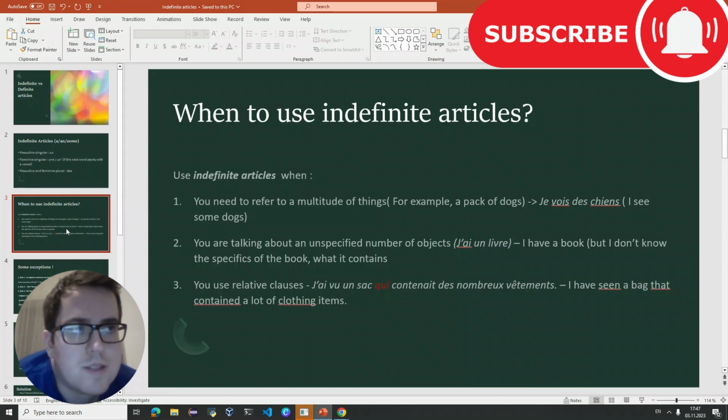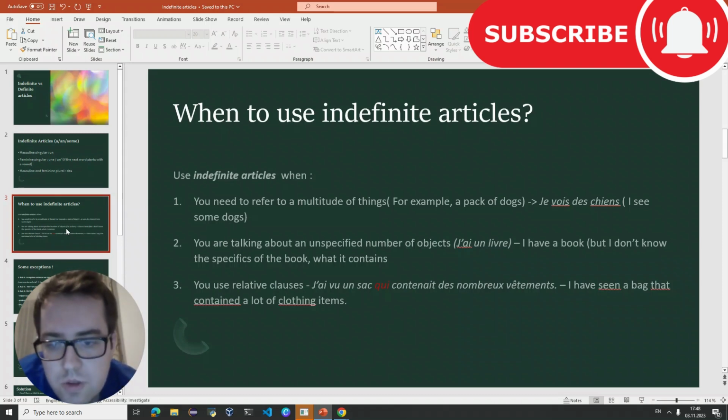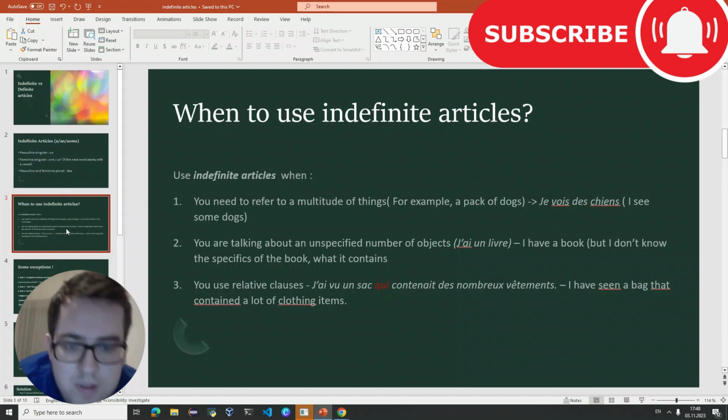But if you want to say something like this, I have the book that contains the reference about something, you would start that sentence with something like this. J'ai le livre qui contient, etc., etc. Right? You also use them in relative clauses. Why? Because relative clauses will introduce details about what you are referring to in the main sentence.